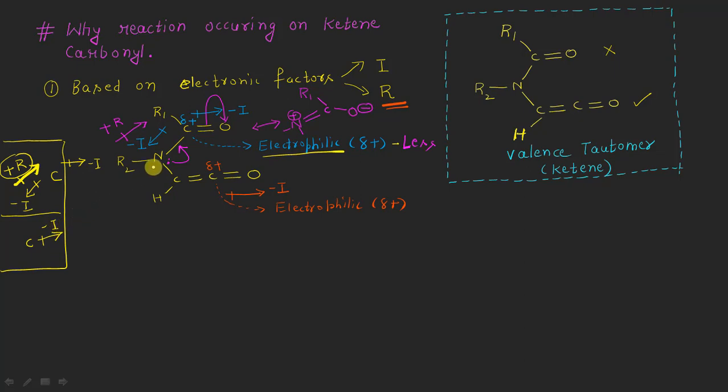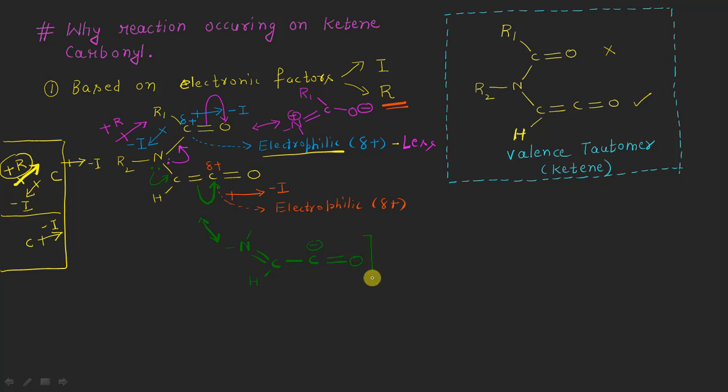Now, if we talk about the resonance effect here, resonance is also possible in this case, like this, giving these electrons onto this carbon atom, such that I can draw this nitrogen having two bonds, then a double bond here, carbon having this hydrogen. This will now become a single bond, carbon with a negative charge, double bond oxygen, right?